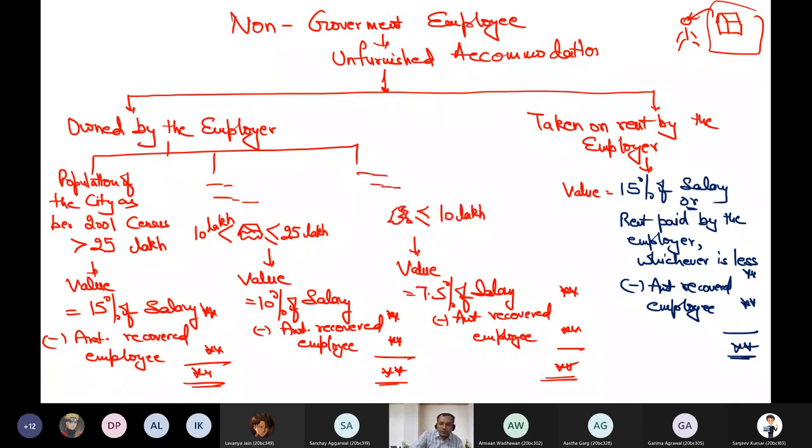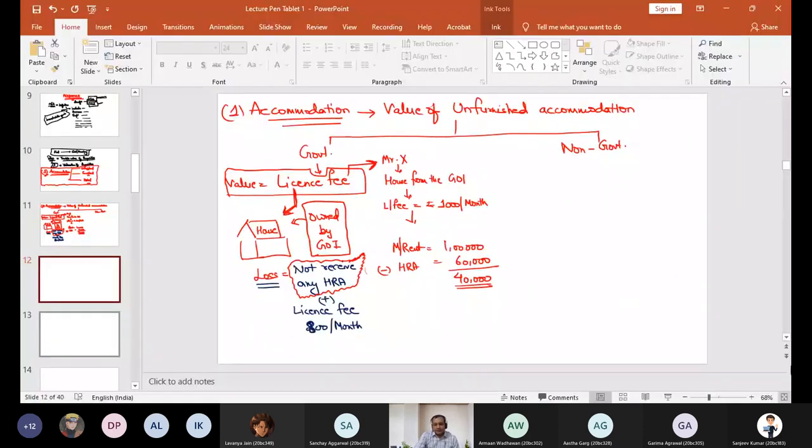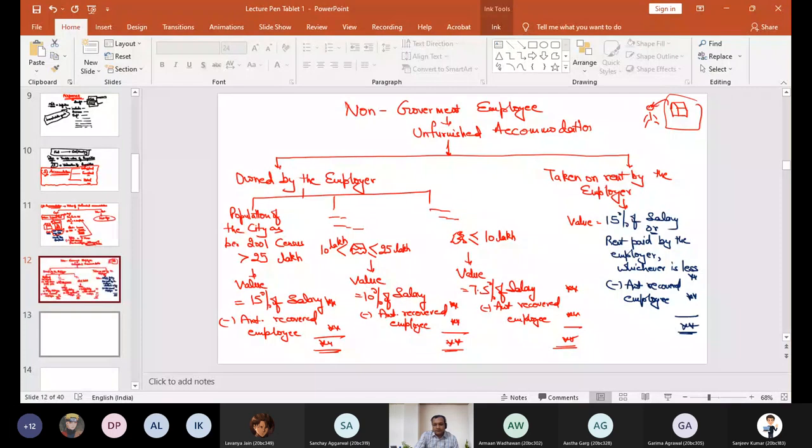Now, if this point is clear, please raise your hands. So, the remaining concept of this accommodation we will discuss in the next lecture. Let us wind up this session today, and you simply revise the theory of this accommodation which I have discussed with you. In the next lecture, I will discuss more theory, and then we will discuss numericals of this accommodation. So that's all from my side.